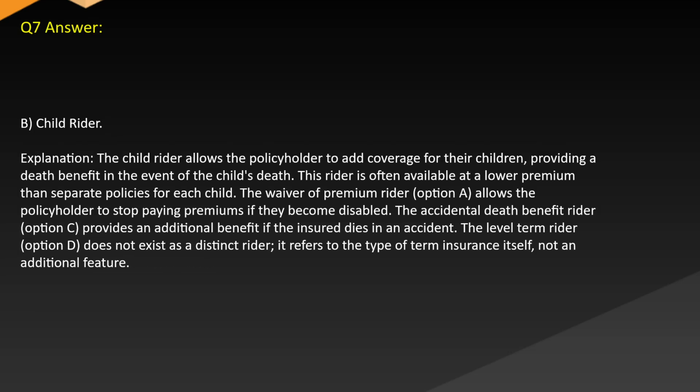Answer B. Child rider. Explanation. The child rider allows the policyholder to add coverage for their children, providing a death benefit in the event of the child's death. This rider is often available at a lower premium than separate policies for each child. The waiver of premium rider, option A, allows the policyholder to stop paying premiums if they become disabled. The accidental death benefit rider, option C, provides an additional benefit if the insured dies in an accident. The level term rider, option D, does not exist as a distinct rider. It refers to the type of term insurance itself, not an additional feature.